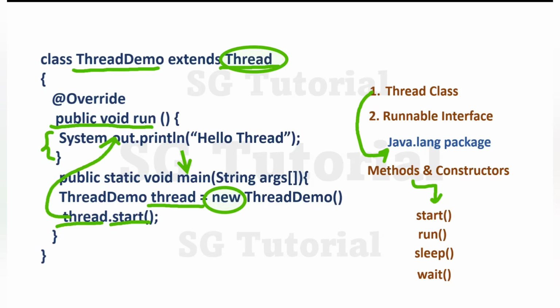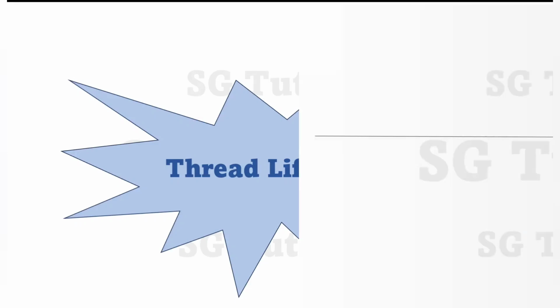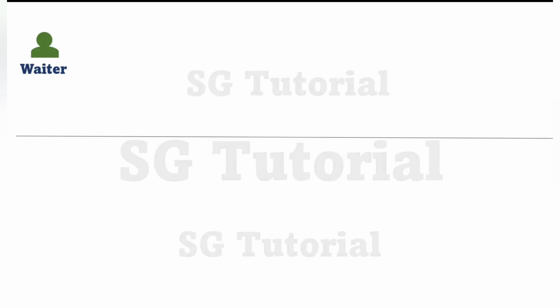Clear? Now let's understand the thread lifecycle. When a Java thread is created, it goes through various states during its lifetime. Let's discuss all those states with the touch of a real life scenario. Let's imagine a person who is a waiter in a restaurant. In the morning, the waiter wakes up and starts his day, but hasn't started working, only started his day. It means let's consider the waiter is in the start state.